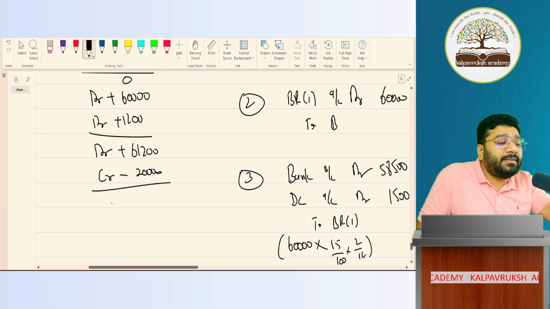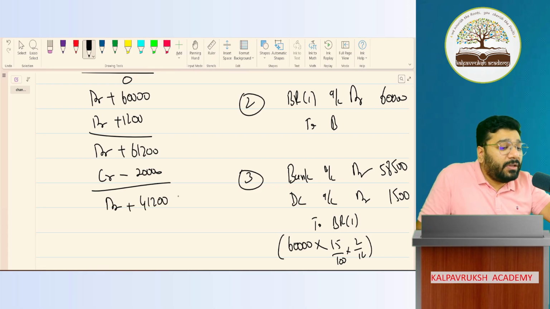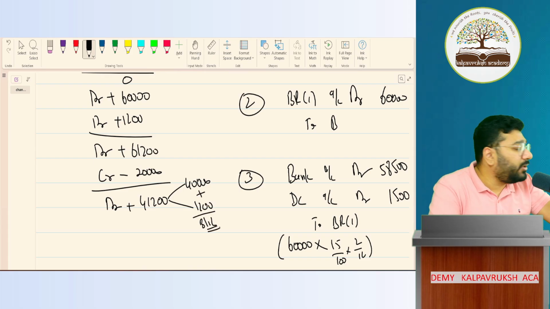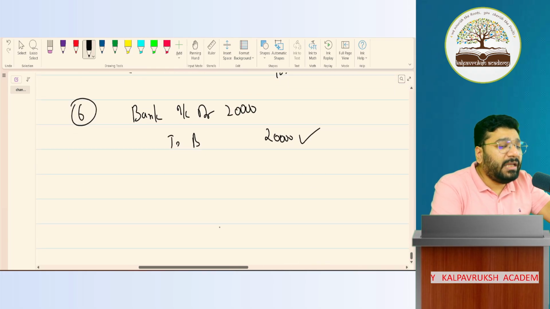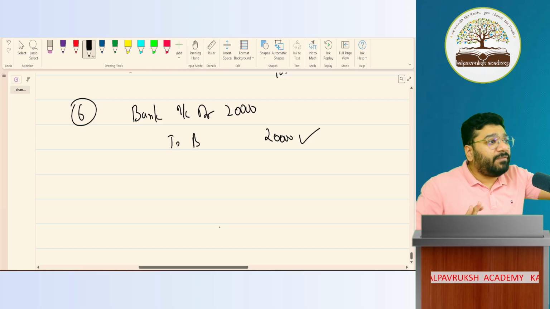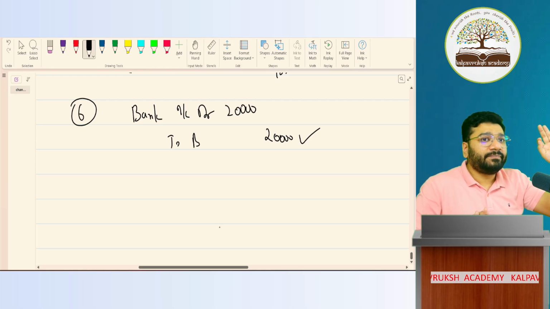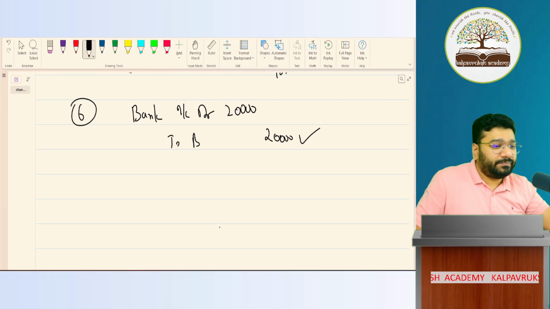Now how much is the balance? Positive 41,200. So for the balance amount, 40,000 plus interest 1,200, we are giving a bills receivable 2. Got it? Not got it? I'm taking it very slowly, each and every point I'm trying to load in your mind. So no strain, no stress for you.